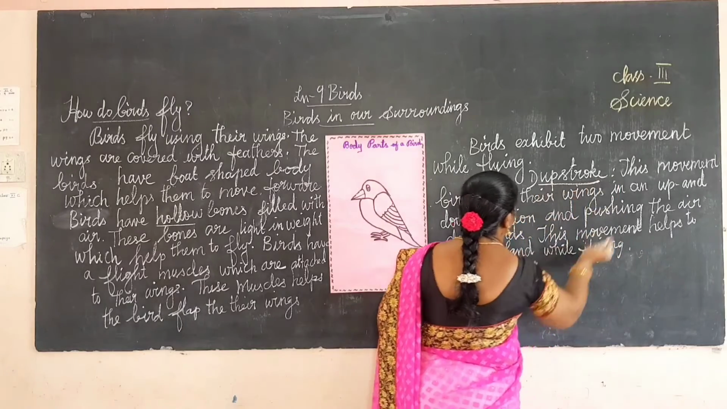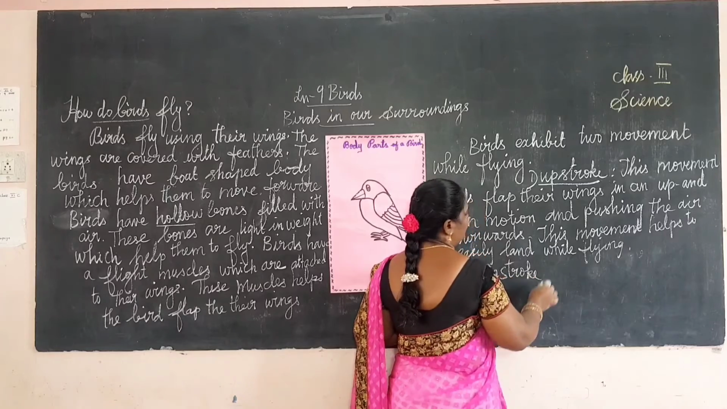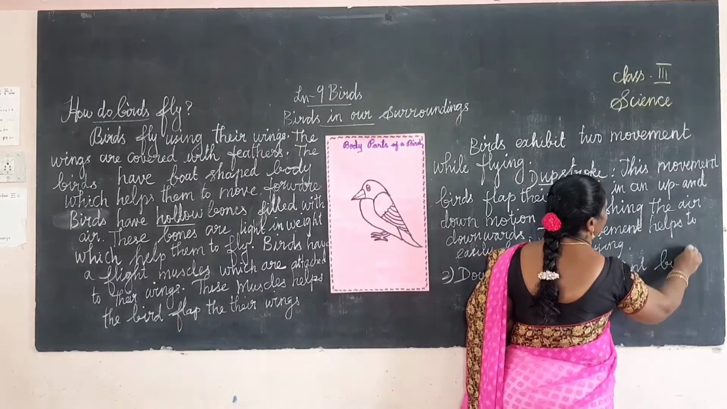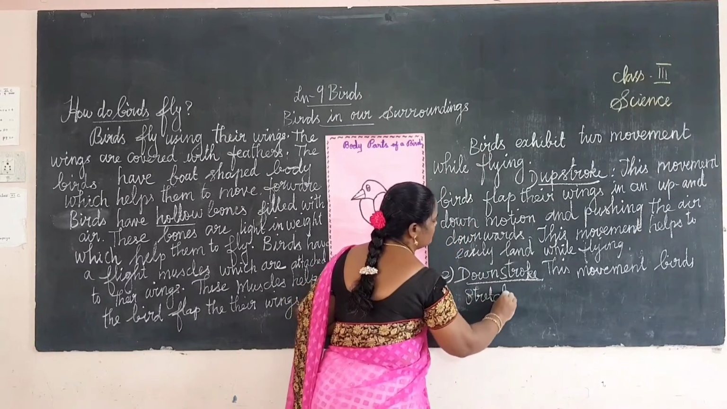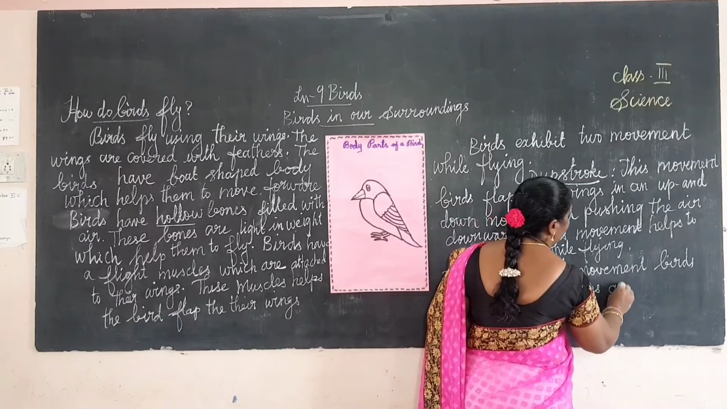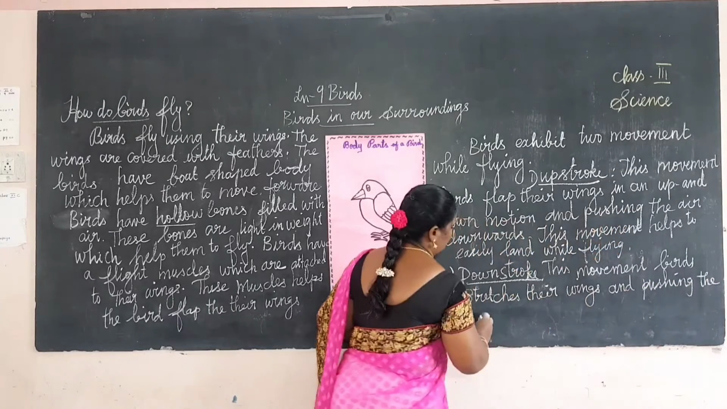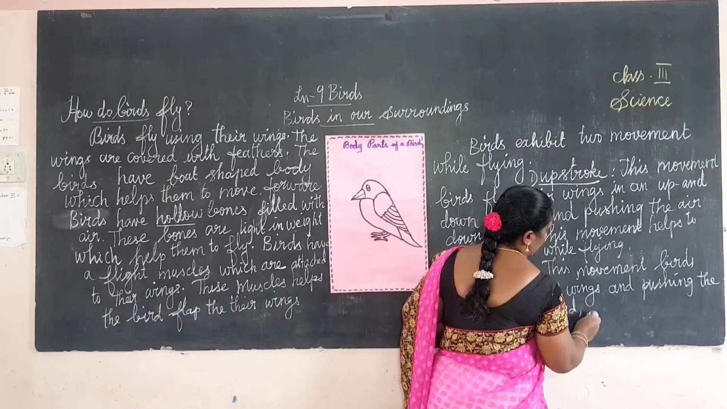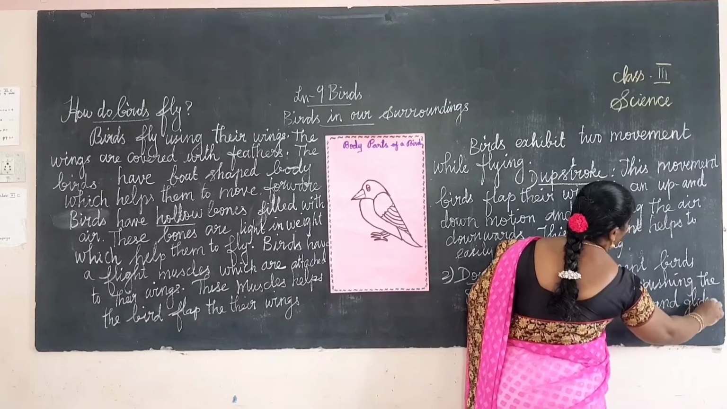And then the next one is a downstroke. This movement helps birds stretch their wings. They keep them spread out like that. Birds stretch their wings and push the air downward, forward, and glide down. It helps them slide downward, and glide down.